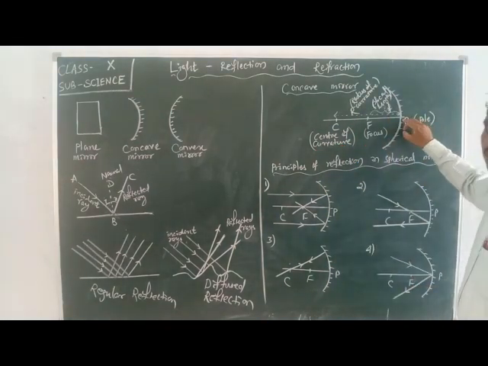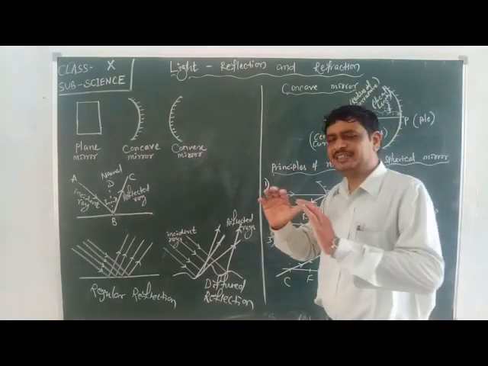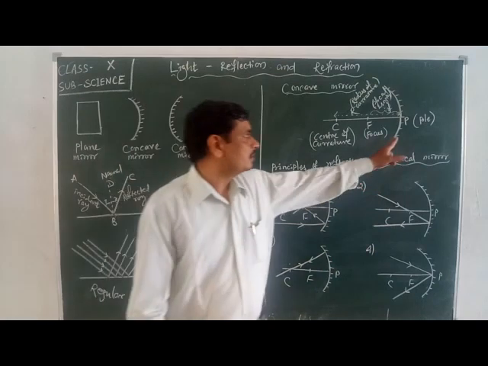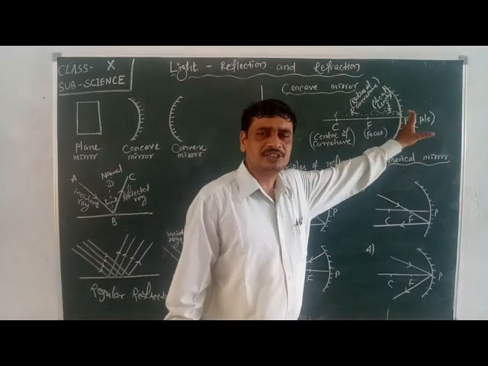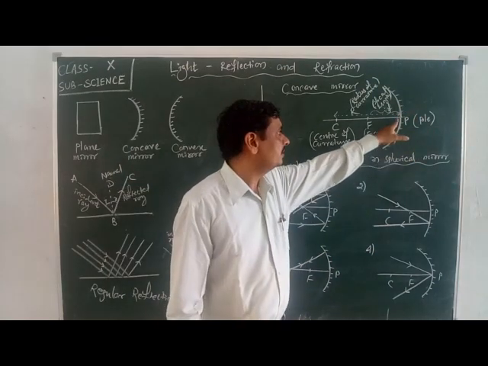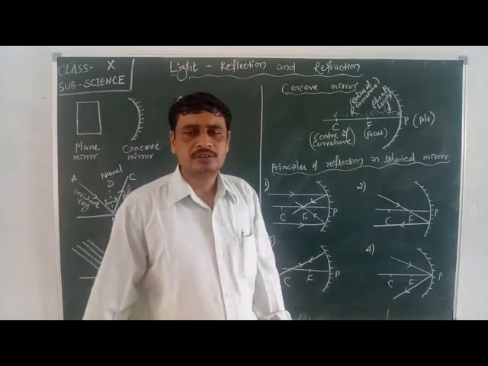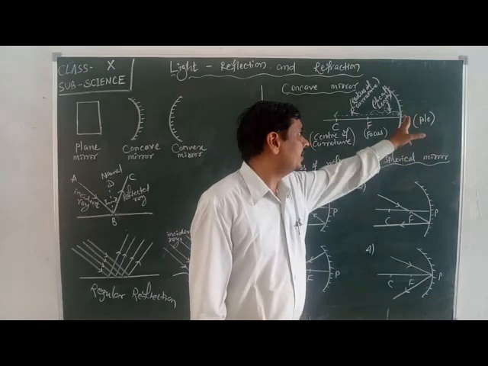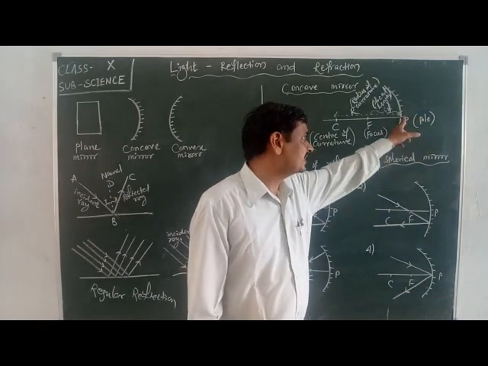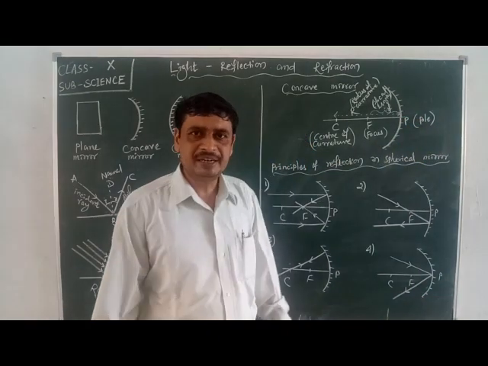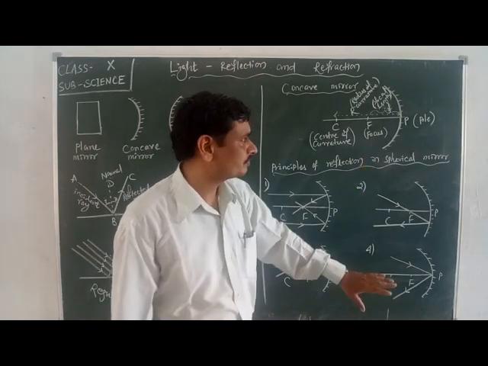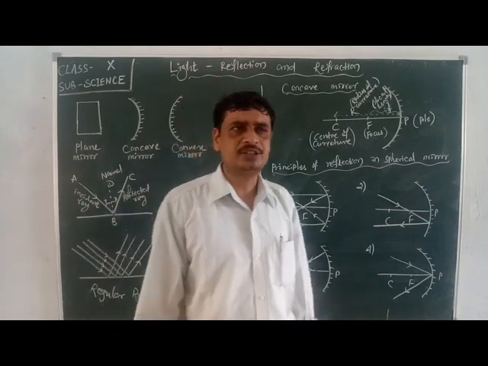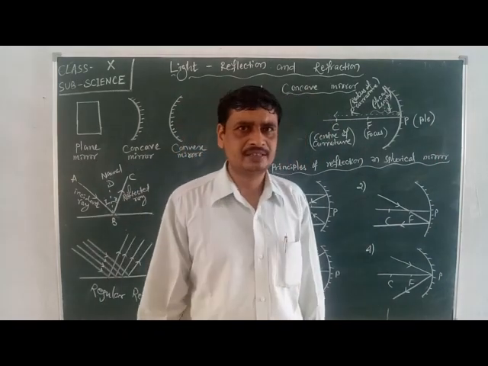The middle part of the mirror is called the pole. The center of that mirror is considered as the pole.